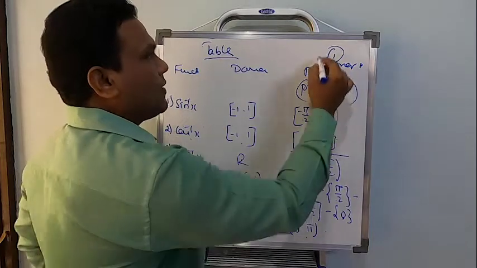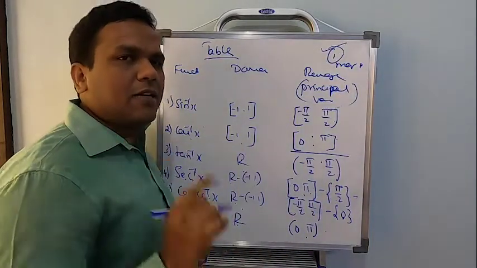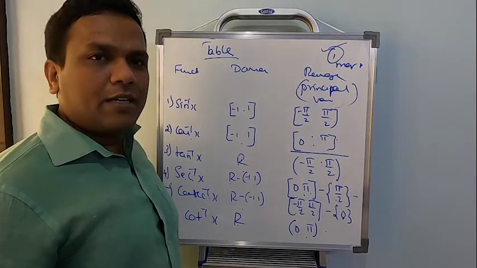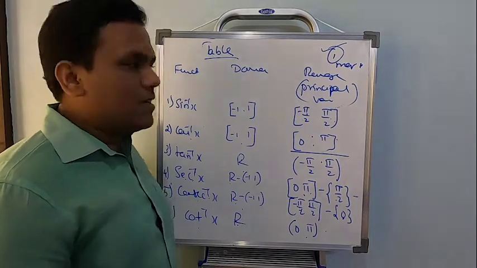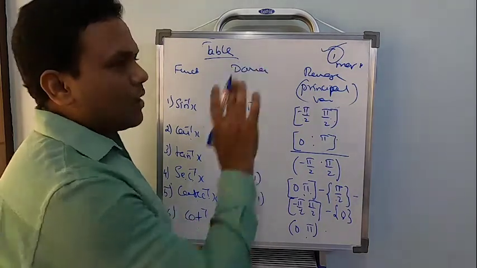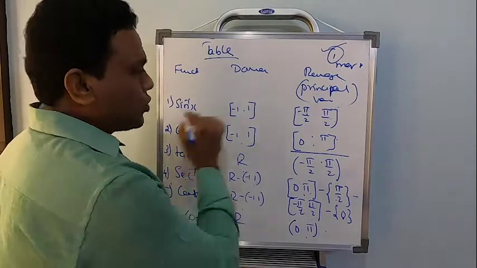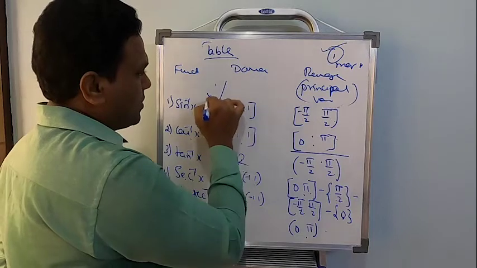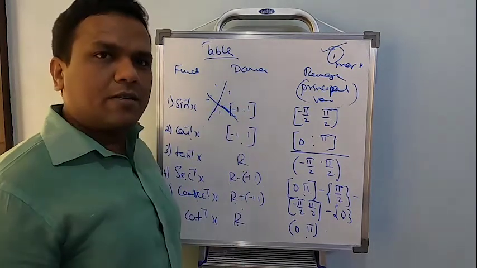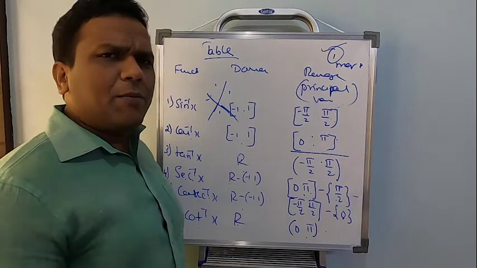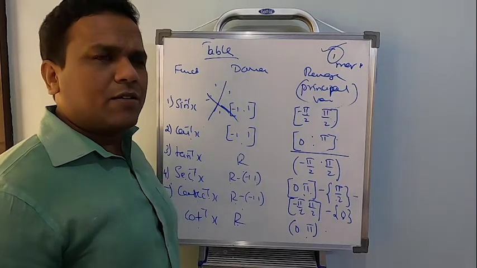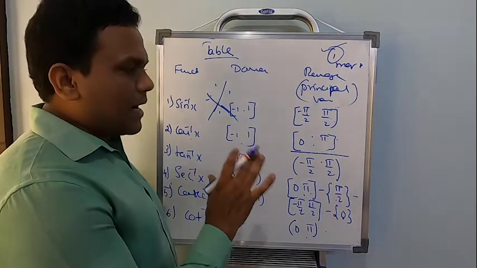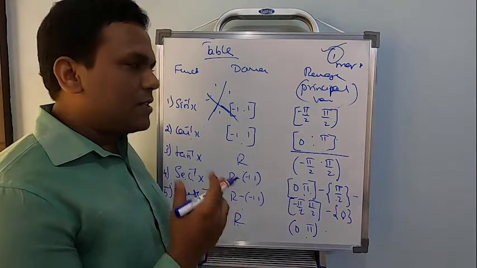This table that I have written, one of the values will definitely be asked in the examination. Now tell me the domain of sine inverse, or the range of sine inverse, or the domain of cos inverse, something like this. If you practice this table, it will give you 1 mark. Second thing, throughout the chapter I need these values. This is going to be the most important thing in the inverse trigonometric chapter. Throughout the chapter I will keep repeatedly asking you what's the domain and what's the range of the inverse function. So it is the most important table in this chapter. Practice this, it will give you 1 mark, and the whole chapter is based on this table.